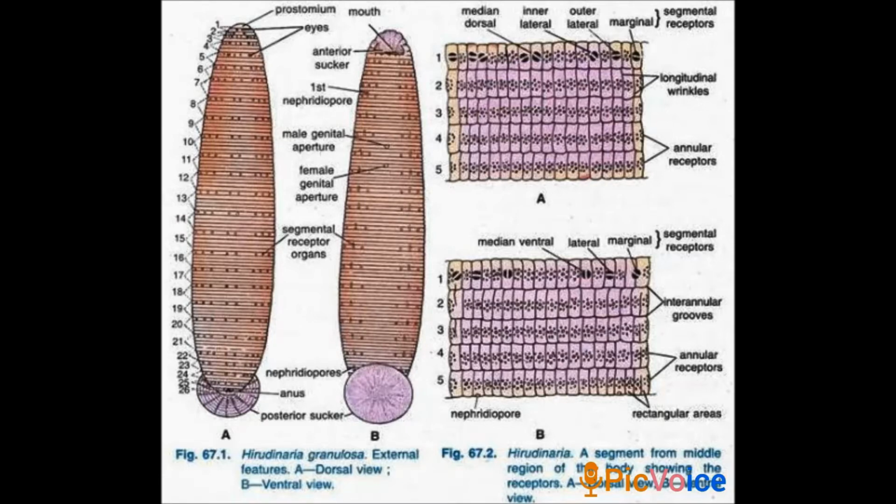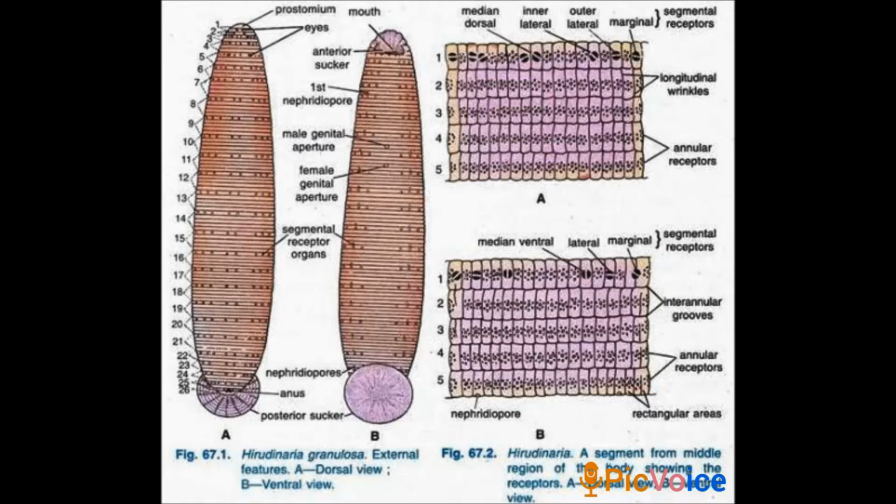Receptors are of two types: annular receptors located in the annulus, and segmental receptors located in the first annulus of each segment. Here in picture B you can see the dorsal and ventral view of the receptors.